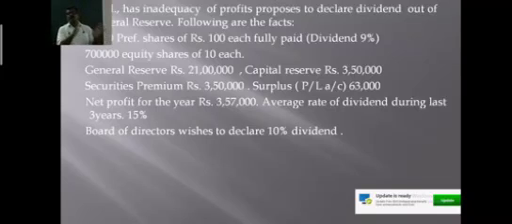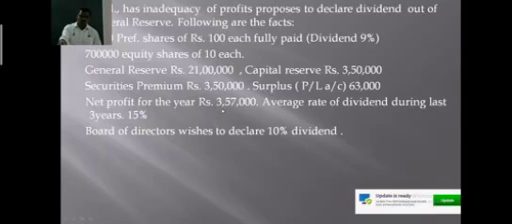So whatever amount you draw from the general reserve, first it should be utilized to set off the losses of the current year, the year in which the dividend is declared. In this case there is no loss. In the current year the company earned a profit of rupees 3,57,000, as it is given here, isn't it?